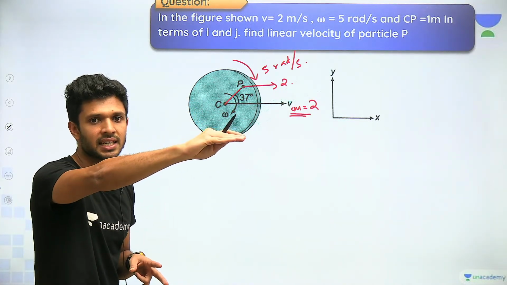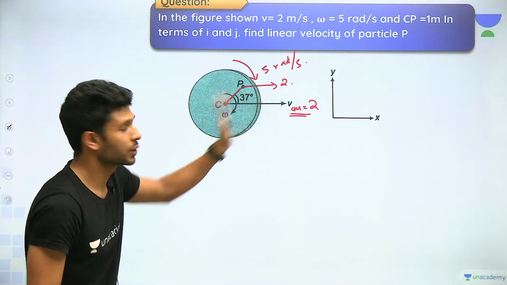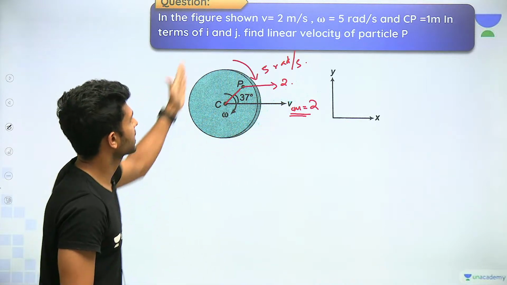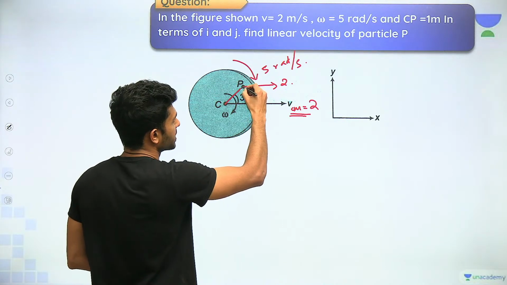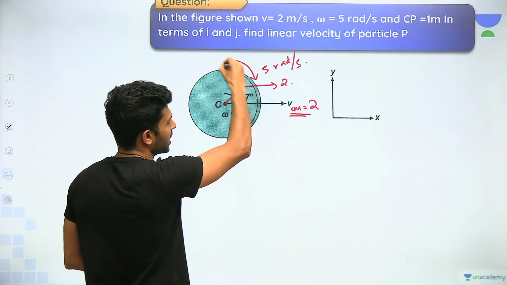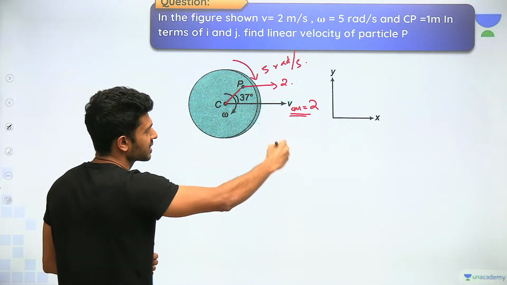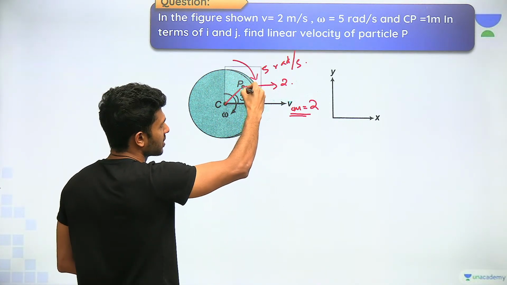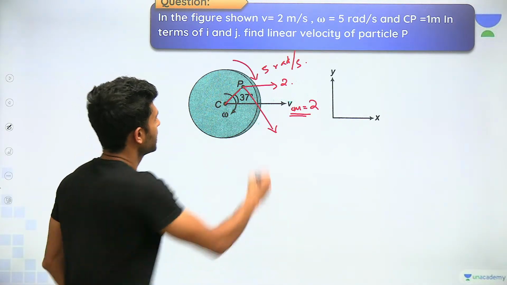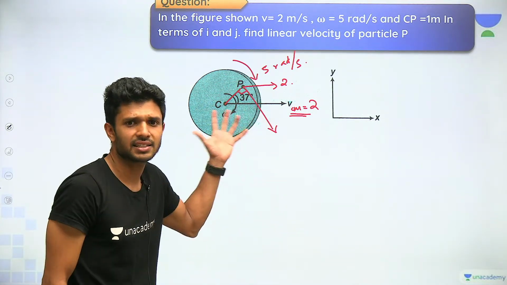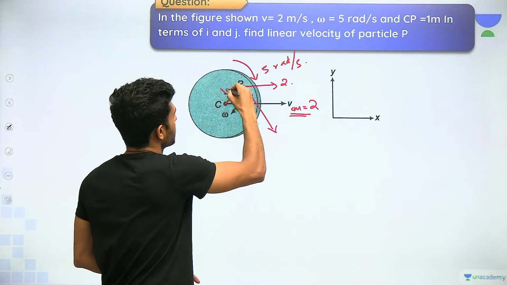It is completely in which direction? In the horizontal direction. Then we have rotation. It is rotating like this in the clockwise direction, right? Okay. What will be the direction of velocity at the point P? Rotational velocity will always be in the tangential direction. How will you draw a tangent to the point? Draw a perpendicular to the radius. Tangent is always perpendicular to the radius, right? Okay. And this radius is 1 meter.